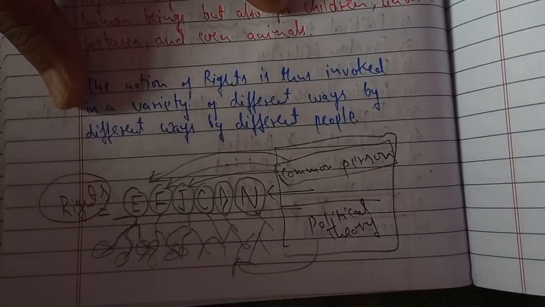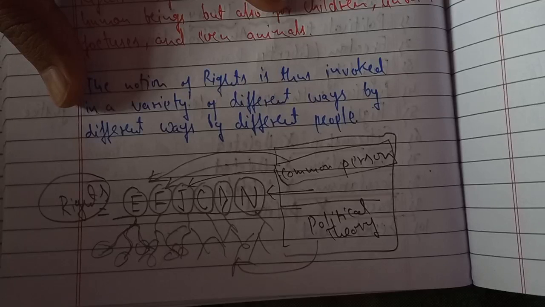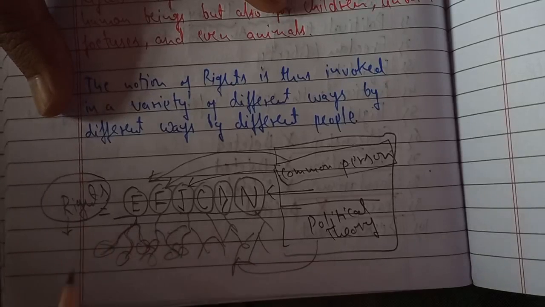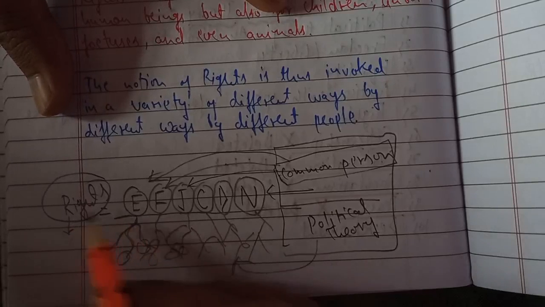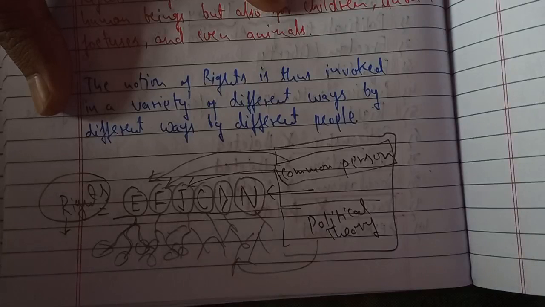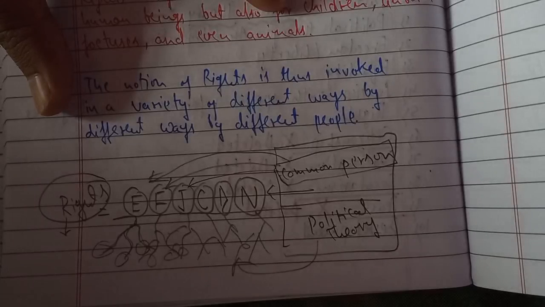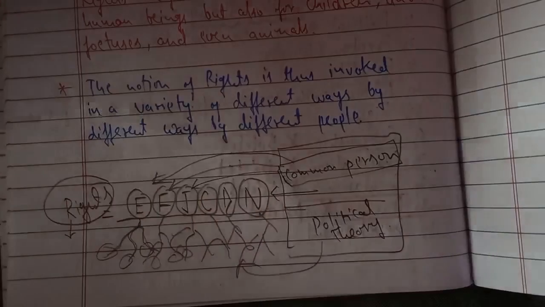In common language, you must have seen, when we are in the class, or in the market, or going to the temple, that if someone is stopping you from doing something, you say you have the right to speech and expression, the right to move freely, the right to propagate any religion you want. If anyone stops you, the very common term you will use is: I have the right to equality, I have the right to freedom, I have the right to religion, I have the right to buy property at any place I want, I have the right to make my progress in any profession I want. So all these are rights. How rights are understood with these important phenomena, and how they are linked up, is what we will be studying in this chapter.